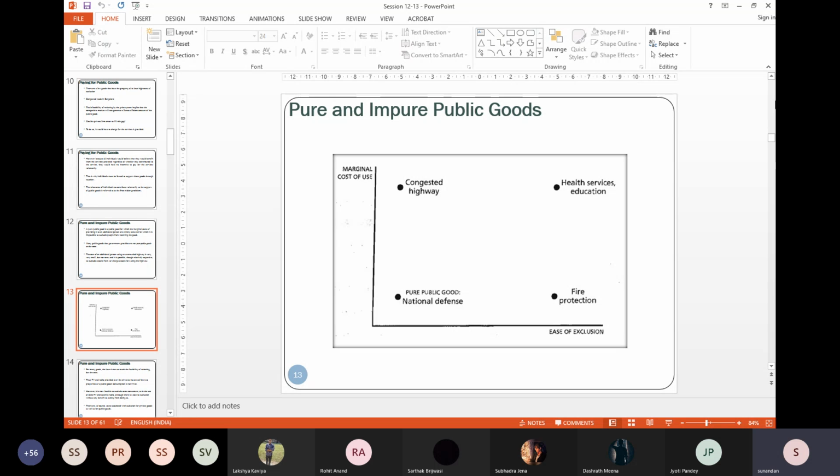It's very difficult, or impossible, to say that anyone who is a citizen of the country will be excluded from the benefits of national defense. Now, once national defense expenditure is being made, whether a new kid is born or not, it does not make any difference to the marginal cost. And hence, if the marginal cost of use is very low, and the ease of exclusion is also very low, or tending to zero, you have the case of a pure public good.